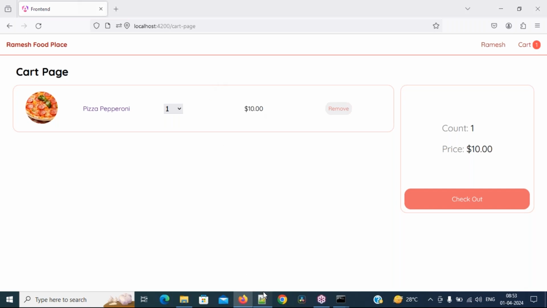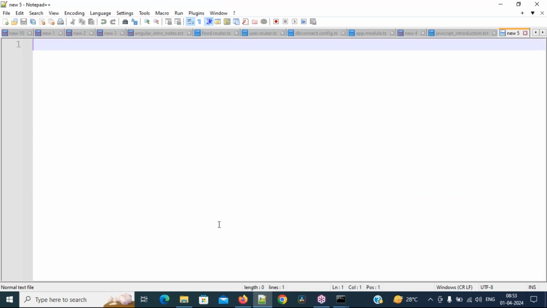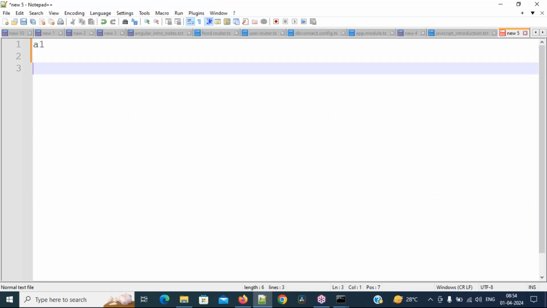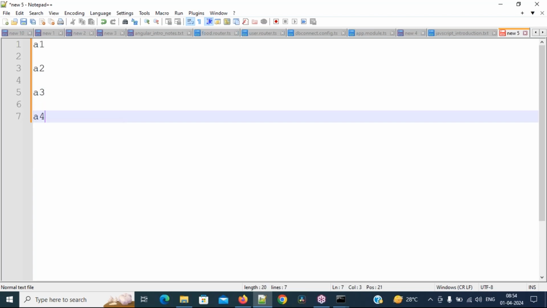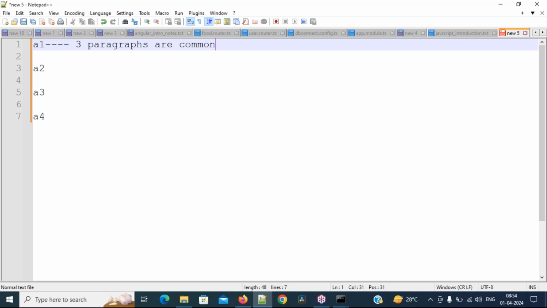For example, I have A1 page, A2 page, A3 page, think like that, A1, A2, A3 and A4, up to 100 pages, up to A100. But in all the 100 pages, the first 3 paragraphs are common. Assume that scenario.